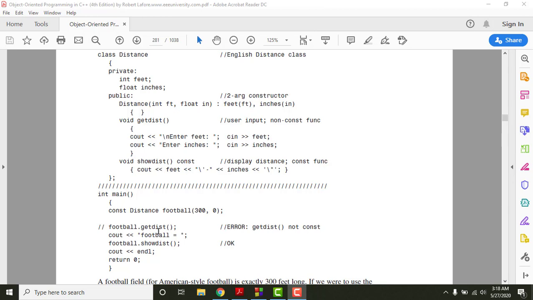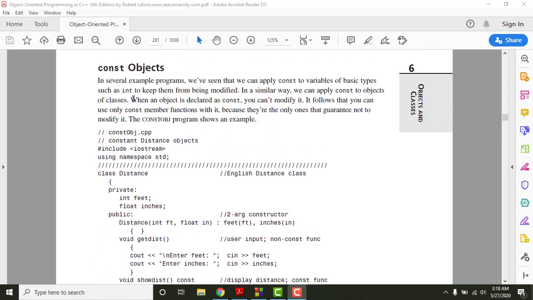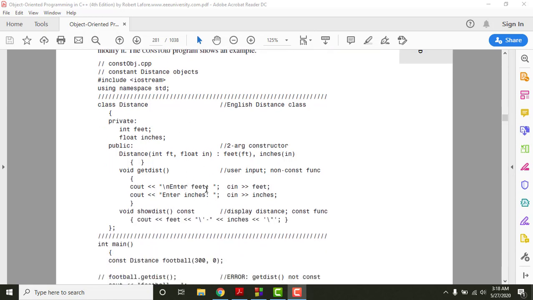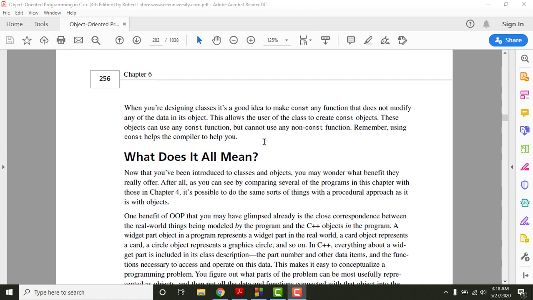But when you call the getDistance function, that simply means you are taking the value from the user, and you cannot take the value from the user because your object is constant and you have already assigned the value to it, right? So I hope the concept of constant objects, constant member functions and constant arguments is very clear. Now let me show you this program in Code::Blocks and then we'll finish this chapter, right? So we are done with this chapter now.